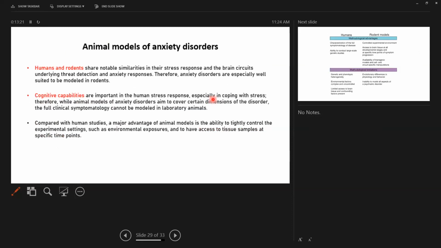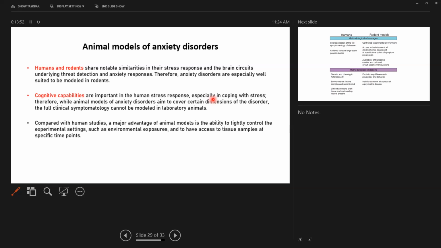Animal models of anxiety disorder. Humans and rodents share notable similarities in their stress response and the brain circuits underlying threat detection and anxiety response. Therefore, anxiety disorders are especially well suited to be modeled in rodents. Cognitive capabilities are important in human stress response, especially in coping with stress. Therefore, while animal models of anxiety disorders aim to cover certain dimensions of the disorder, the full clinical symptomatology cannot be modeled in laboratory animals.